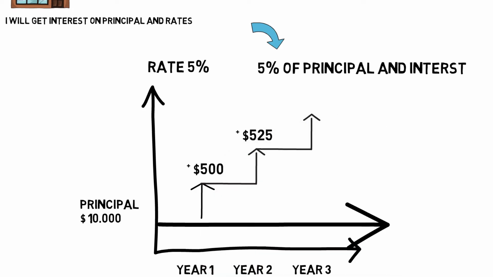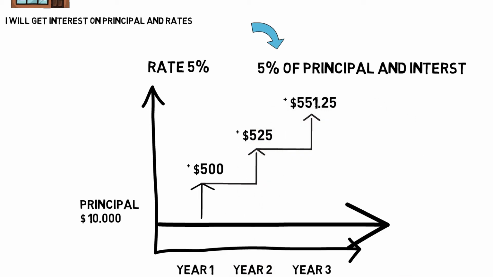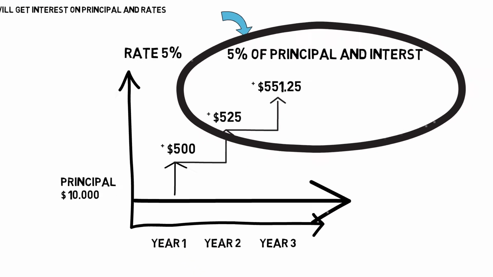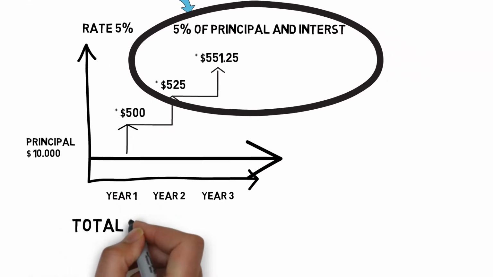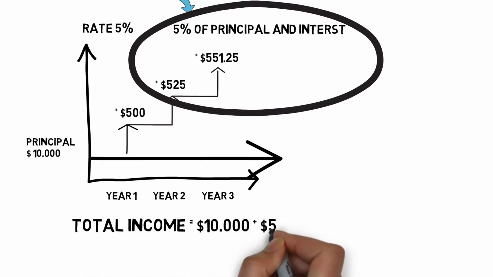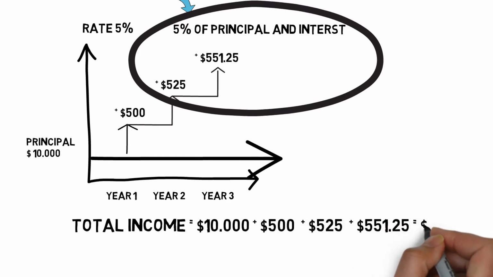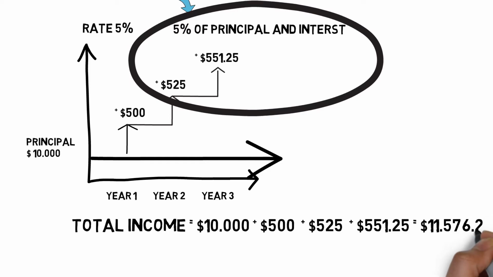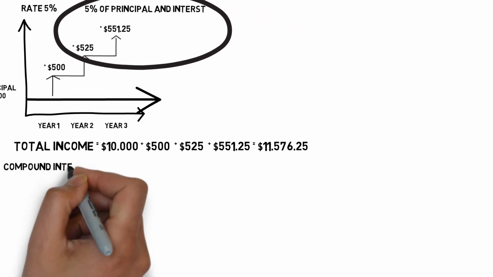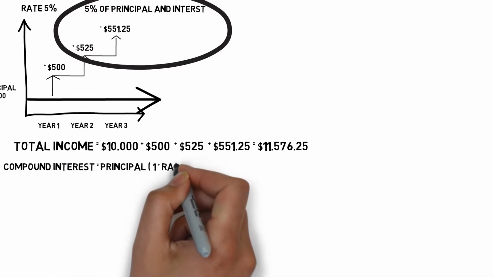In year 3, we get interest on our principal and on our previously earned interest. So that's $551.25 in year 3. So now our total income is again our $10,000. That hasn't changed. $500 in year 1, $525 in year 2, and $551.25 in year 3. So altogether we have $11,576.25. Not too bad, a little bit more than with our simple interest example.